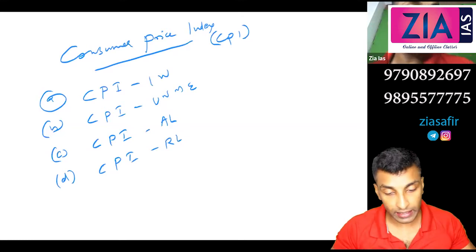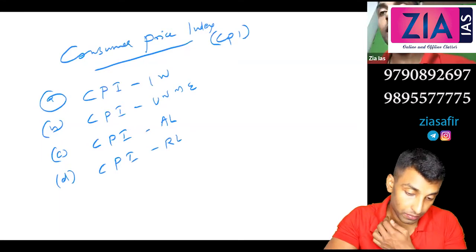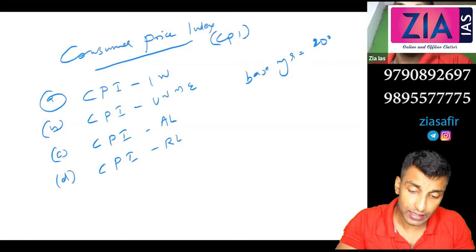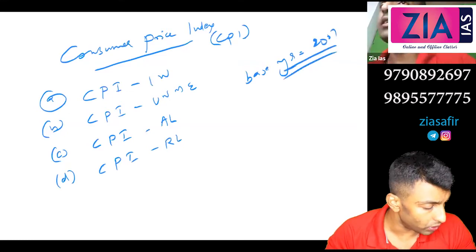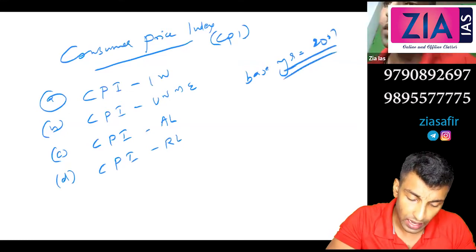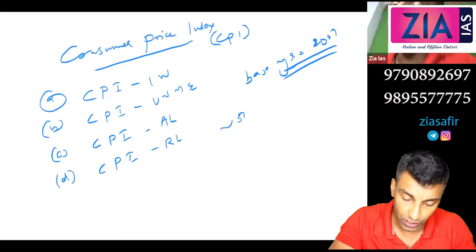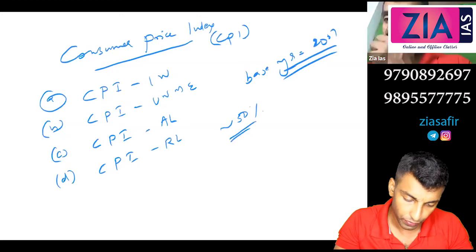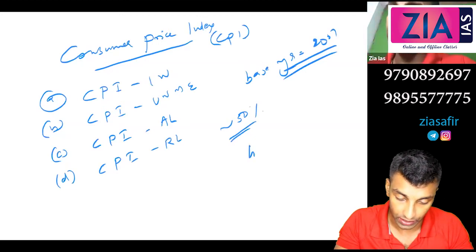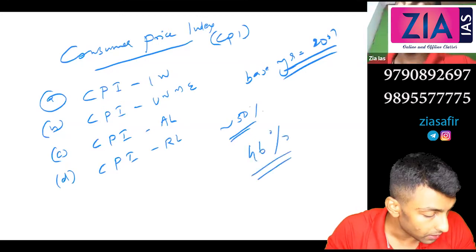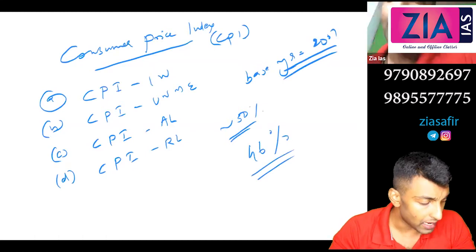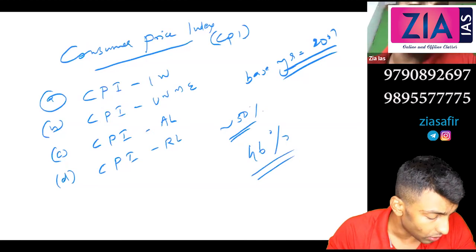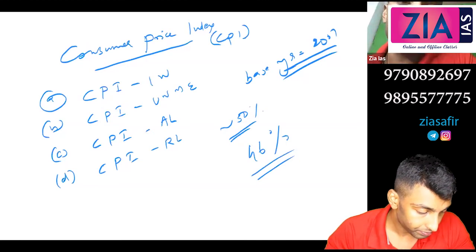Okay, so the base year for CPI is 2001, and maximum weightage is actually given to food items. So food items have close to 50%, approximately. If you go for the accurate figure, it is around 46%. Then other items like clothing, pan, supari, gutka, rent, all these are included.